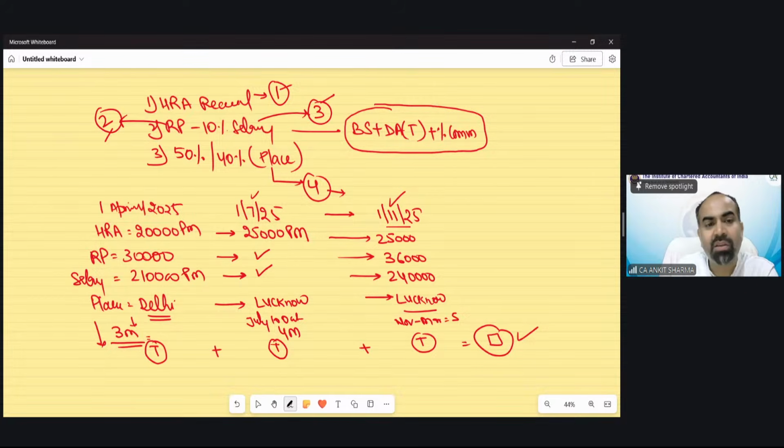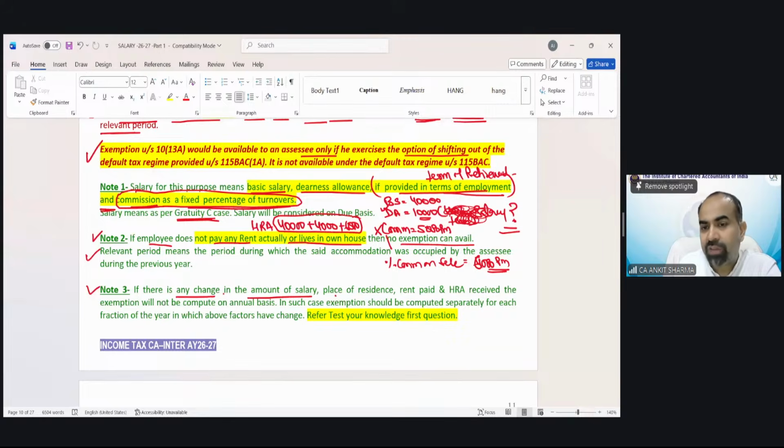Just assume these are three separate questions for 3 months, for 4 months, and for 5 months. Aggregate needs to be my answer in the end. That kind of question has been given in the study material also. If there is any change in the amount of salary, place of residence, rent paid, or HRA received, the exemption will not be computed on annual basis. In such case, exemption should be computed separately for each fraction of the year.